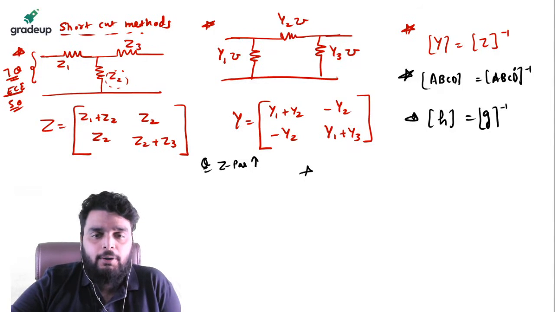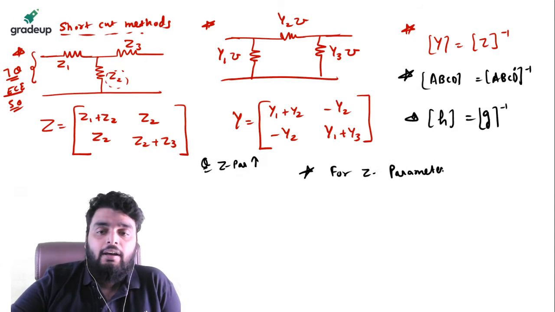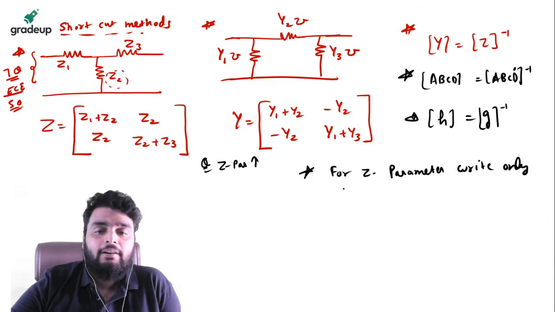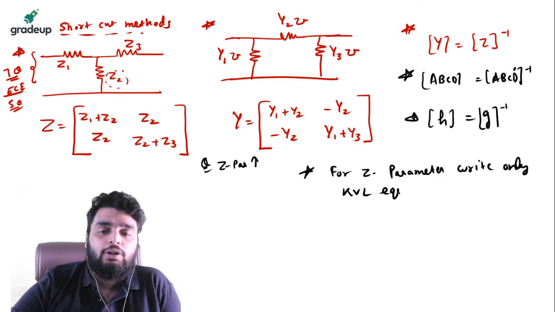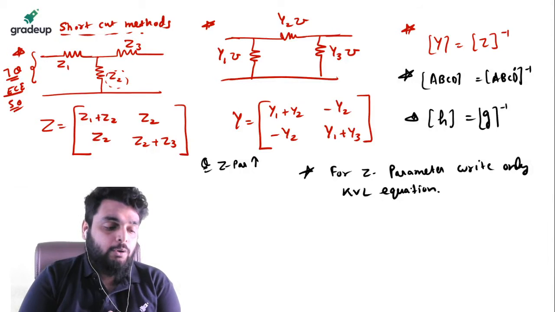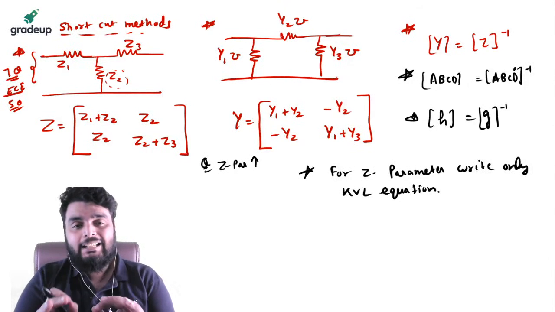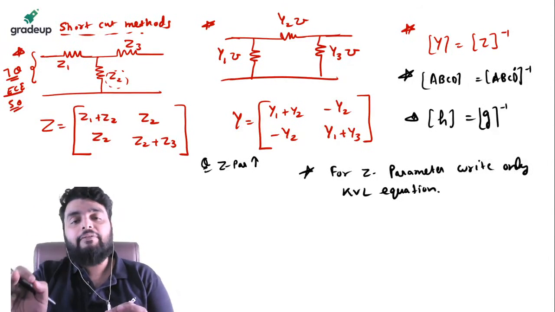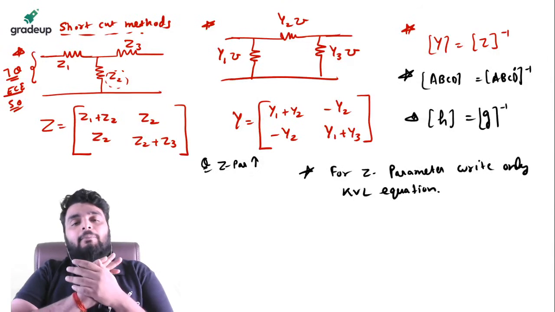Now a few short points also. For Z parameter, write only KVL equations. For example, some network is given and you need to find out the Z parameter. In that case, you need to write only KVL equations and you will find out the Z parameter easily.